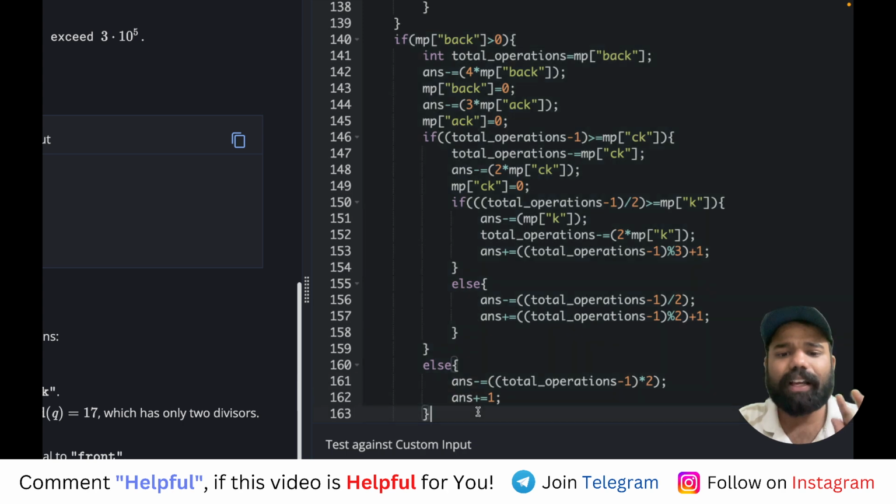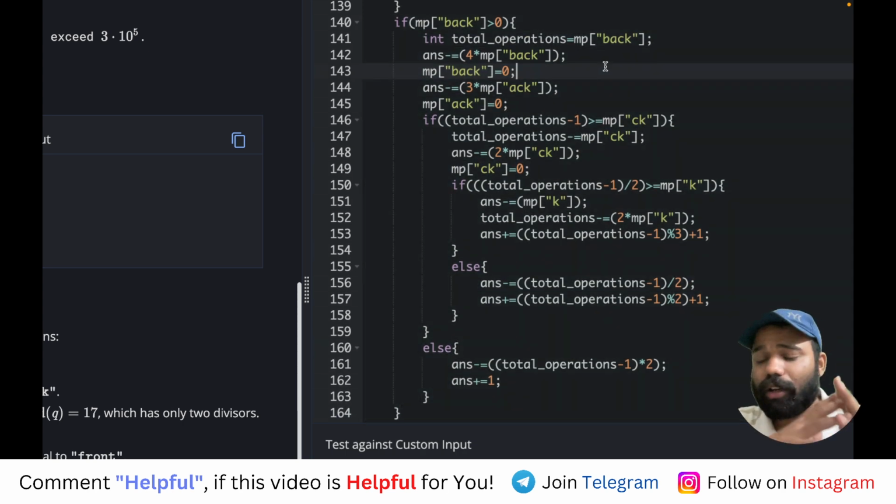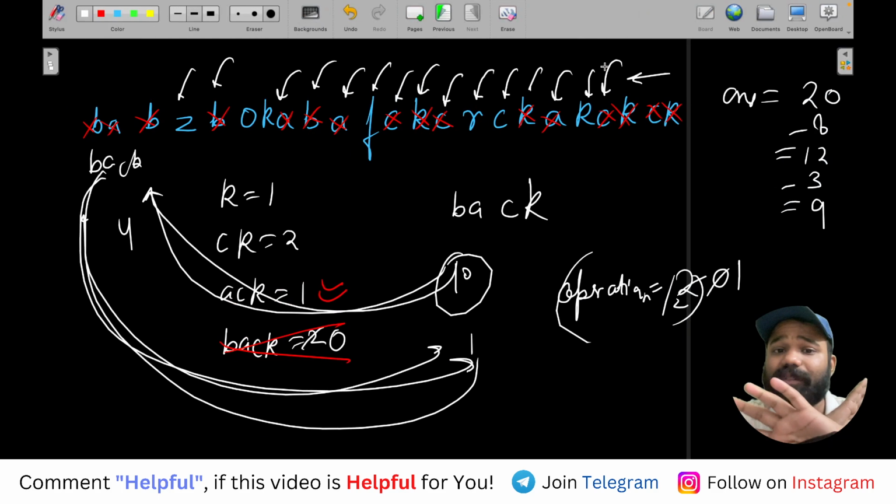Actually, I understand it is really complex. Maybe I have also explained it in a very fast way, because it's a pure observation based thing. If you get the observation of what I'm trying to do, implementation is something that you have to do. Don't go with my implementation, because that is what I thought of. Just understand the logic that I'm going to tell. If you understand the logic, you can implement it on your own.